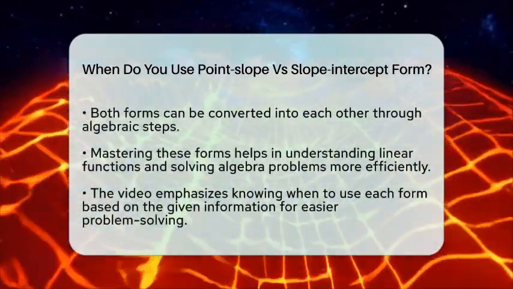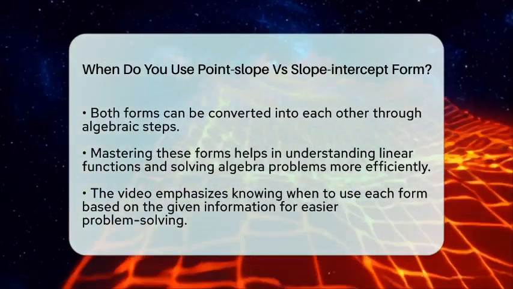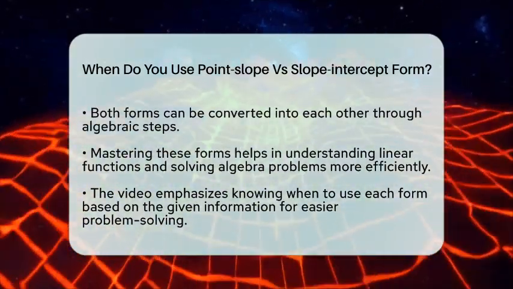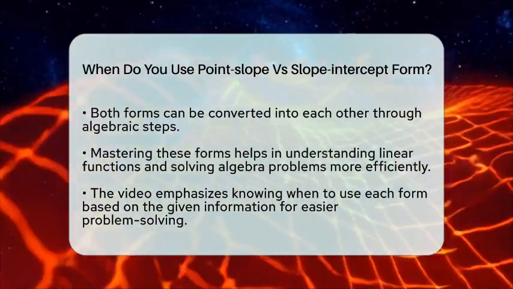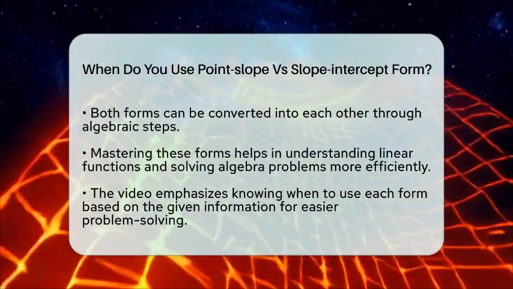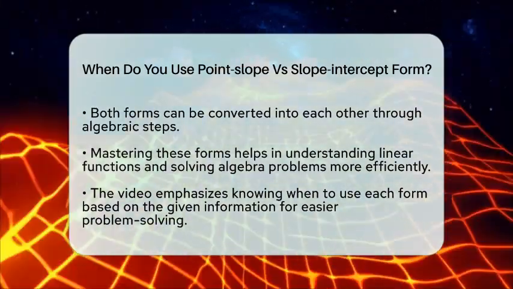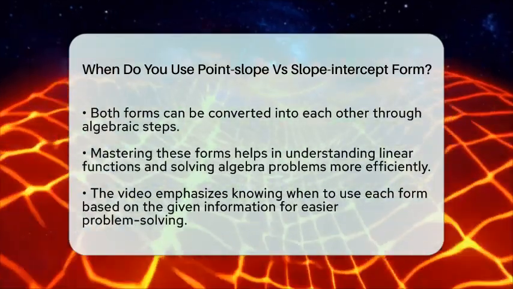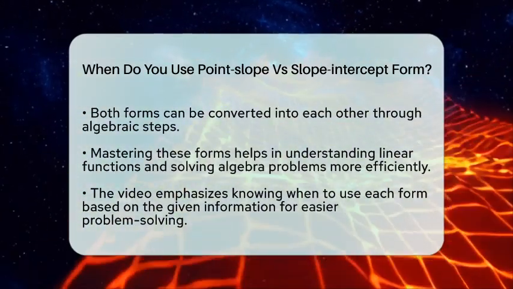Both forms can be converted into each other with some algebra. For example, you can turn point slope form into slope-intercept form by solving for y. Knowing how to switch between these forms is a useful skill in algebra because it helps you understand and work with linear functions more easily.